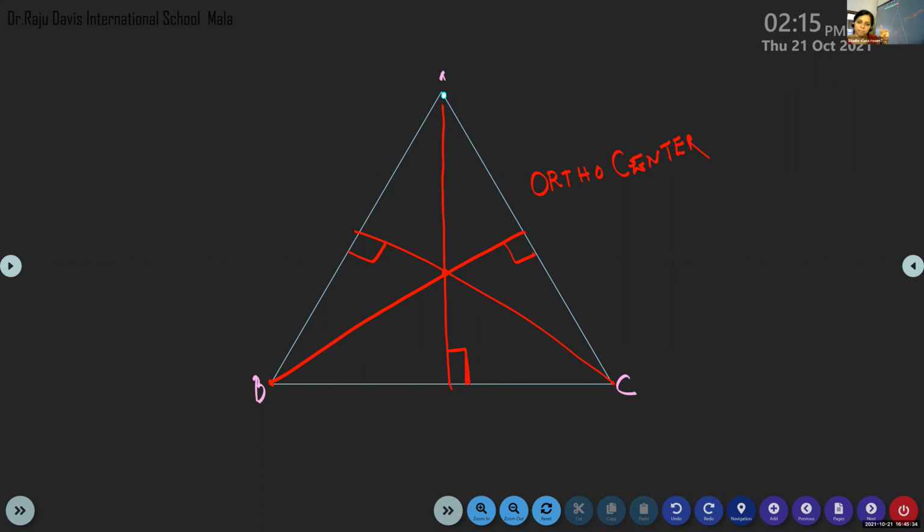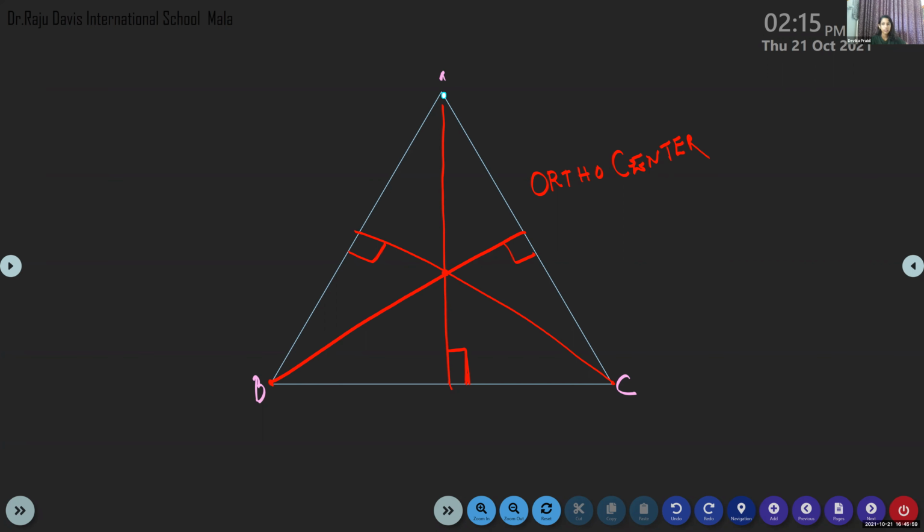A median starts from the vertex and joins at the midpoint of the opposite side, but a median may not be at 90 degrees to the opposite side, while an altitude will be at 90 degrees to the opposite side.